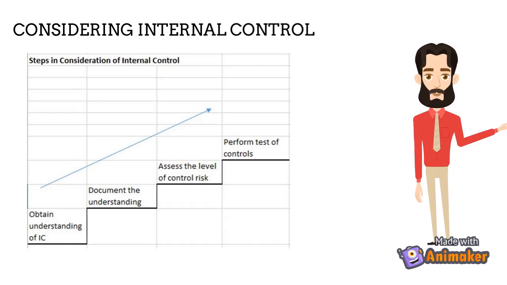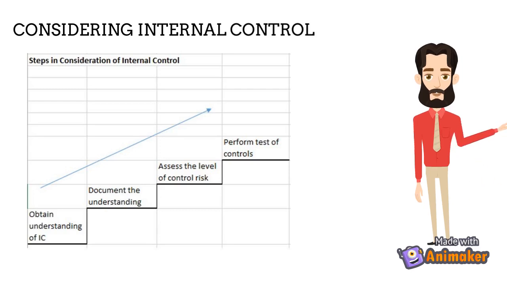There are 4 steps in considering internal controls in our audit. The first step is we should obtain an understanding of the client's internal controls. This can be obtained by making inquiries and observation. Once you obtain understanding, you should determine if the proper internal controls are implemented or implicit. This can be obtained by walkthrough test. The second step is you should document your understanding of the client's internal controls. Client's internal control could be weak or strong, implemented or not implemented.